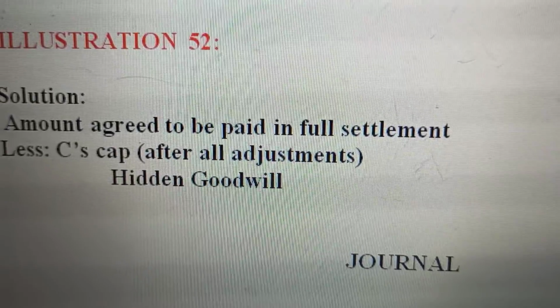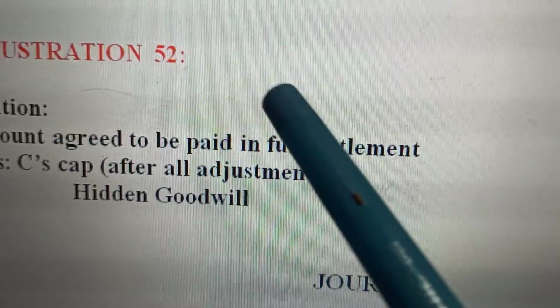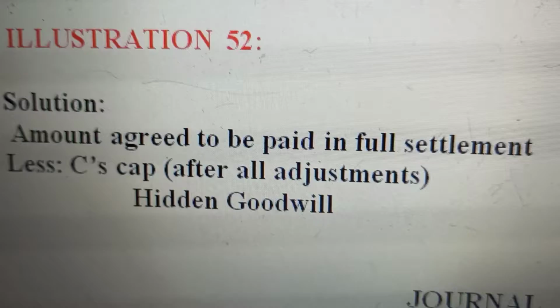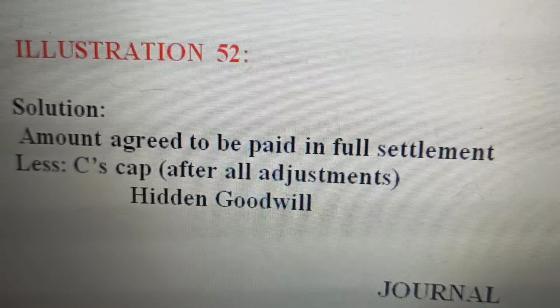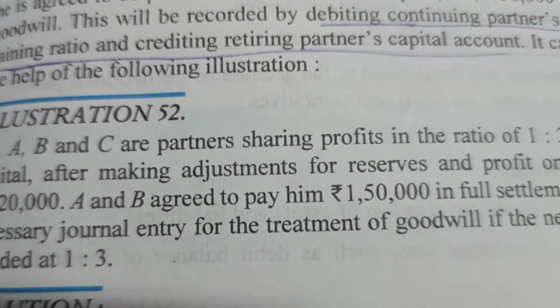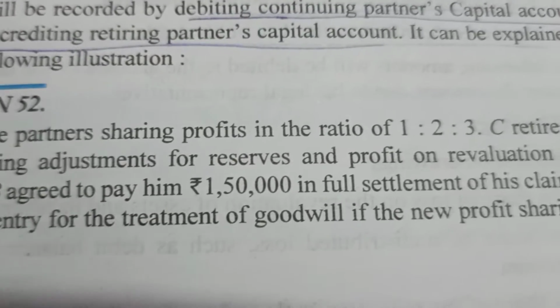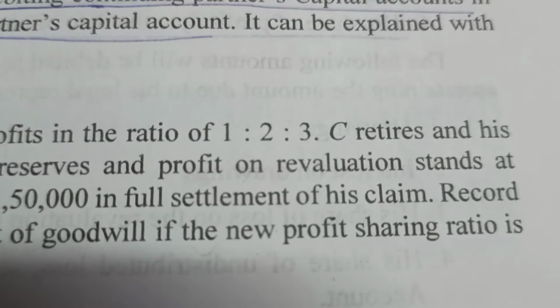This is illustration 52 in my textbook. They say A, B and C are partners sharing profits in the ratio of 1:3.